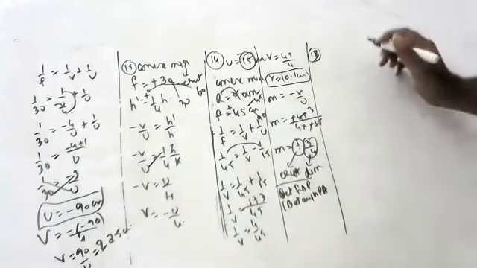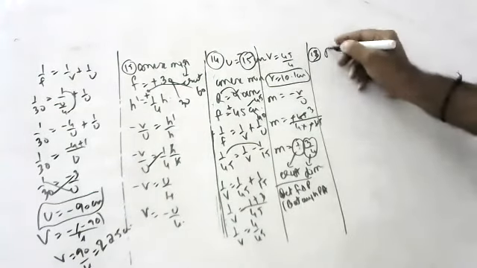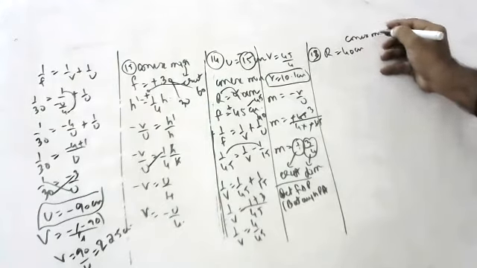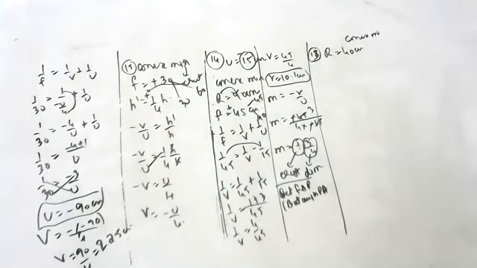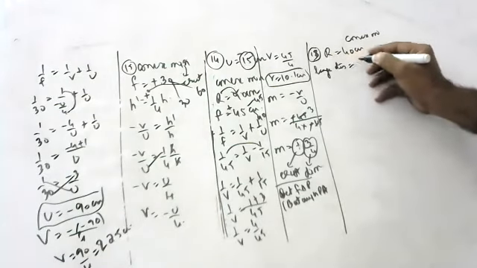An object is placed at a large distance in front of a convex mirror of radius of curvature 40 centimeters. Children, the radius of curvature is 40 centimeters, and it is a convex mirror. How far is the image behind the mirror? The object is placed at a very large distance, so we will take it at infinity.